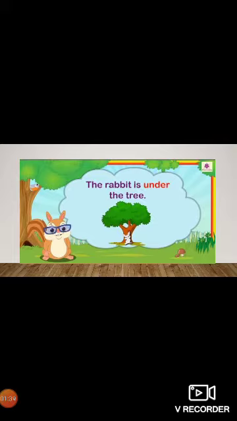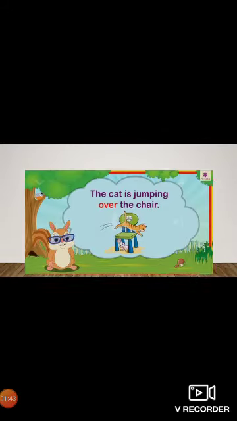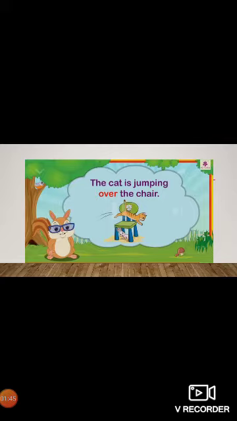Here rabbit is a noun. Now look at example number 3. The cat is jumping over the chair. Here over is preposition. Okay boys, these are the example of prepositions that we have discussed.